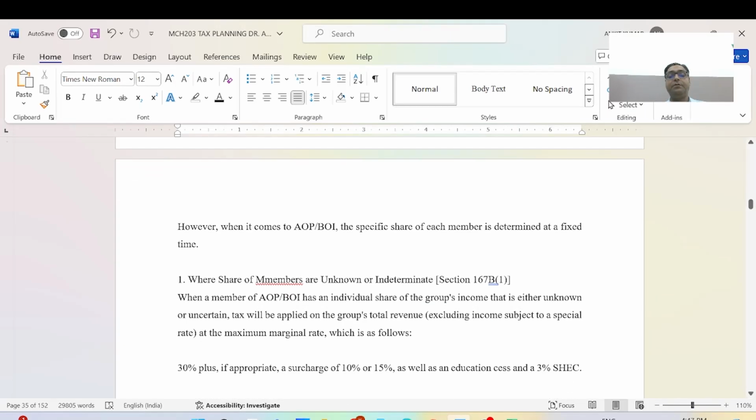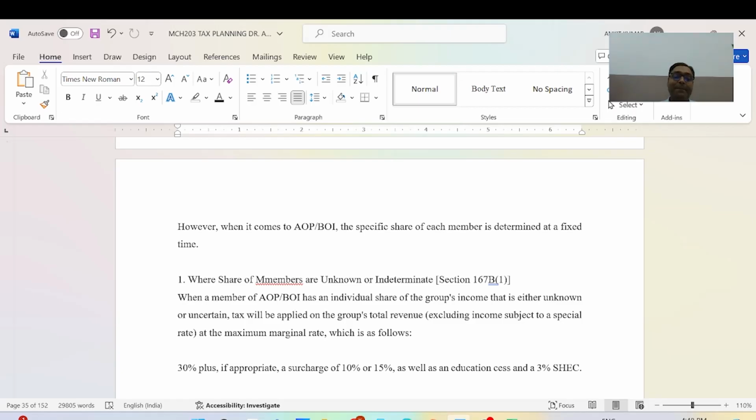And when it comes to AOP and BOI, the specific share of each member is determined at a fixed time. Under section 167B clause 1, BOI or AOP has an individual share of the group income that is either unknown or uncertain.